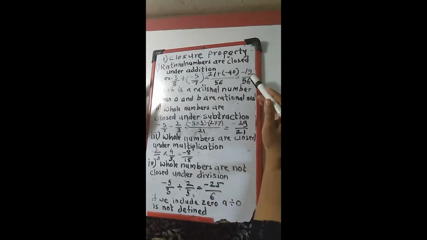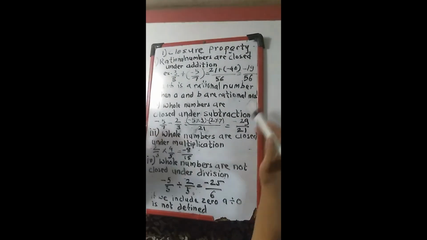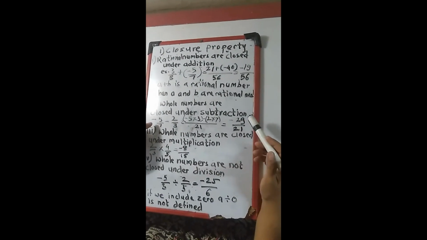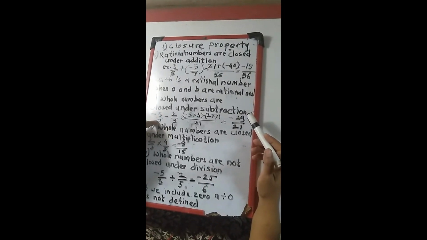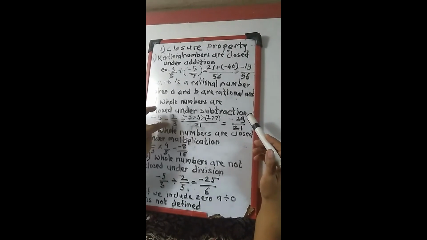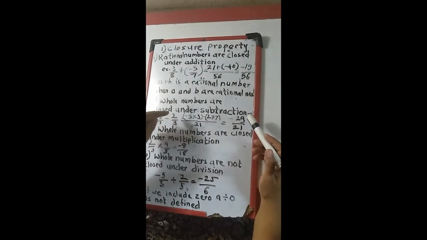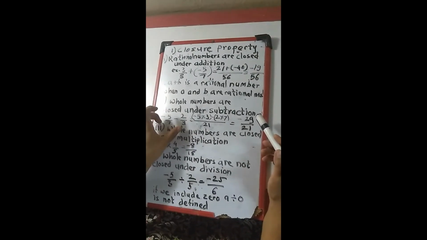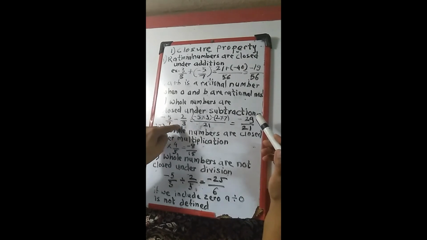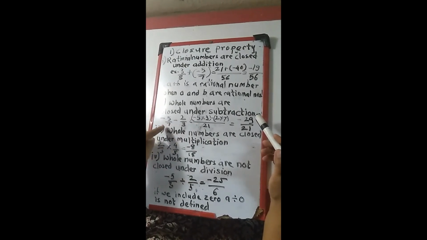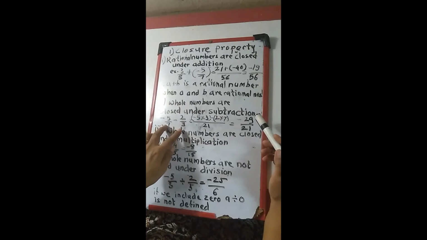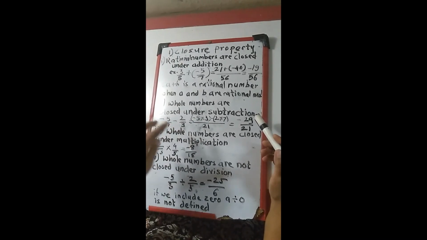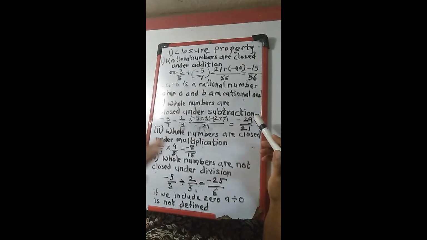So this is satisfying the condition. Next, subtraction. Here also, minus 5 upon 7 is one number, and we are subtracting the other number, that is 2 upon 3. So minus 5 upon 7 and 2 upon 3 are two rational numbers that we are going to subtract. Same condition, 7 and 3, these denominators are different, so we have to make them the same.